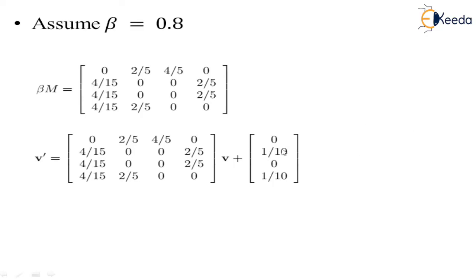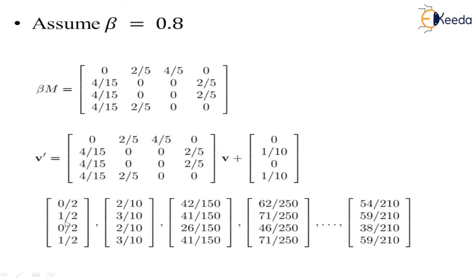If you observe, in this matrix we consider only B and D values. We didn't consider A and C. So that is topic sensitive. And also at the beginning, the V value is considered only for B and D. Others are considered 0. 0 by 2 is nothing but 0. And we calculate it. In subsequent iterations, we get this final result. Thank you.